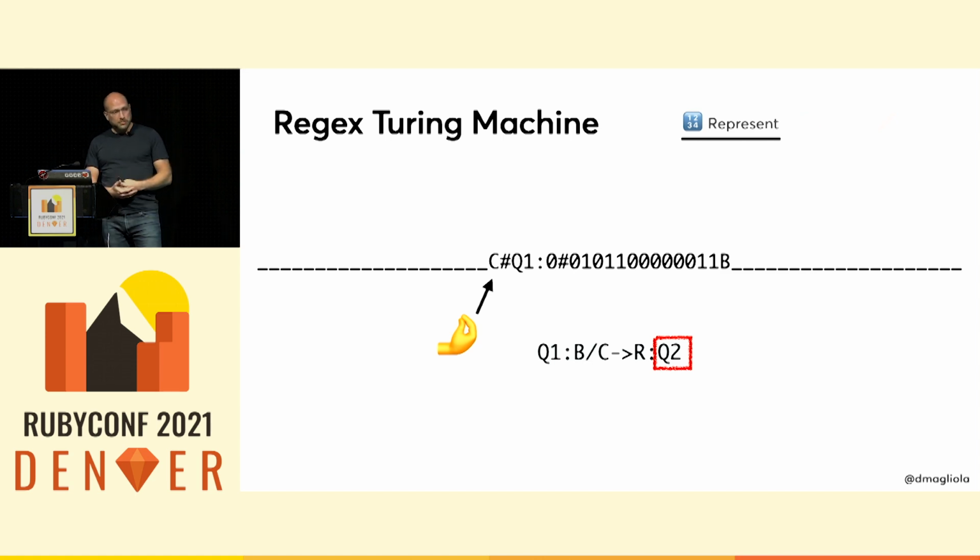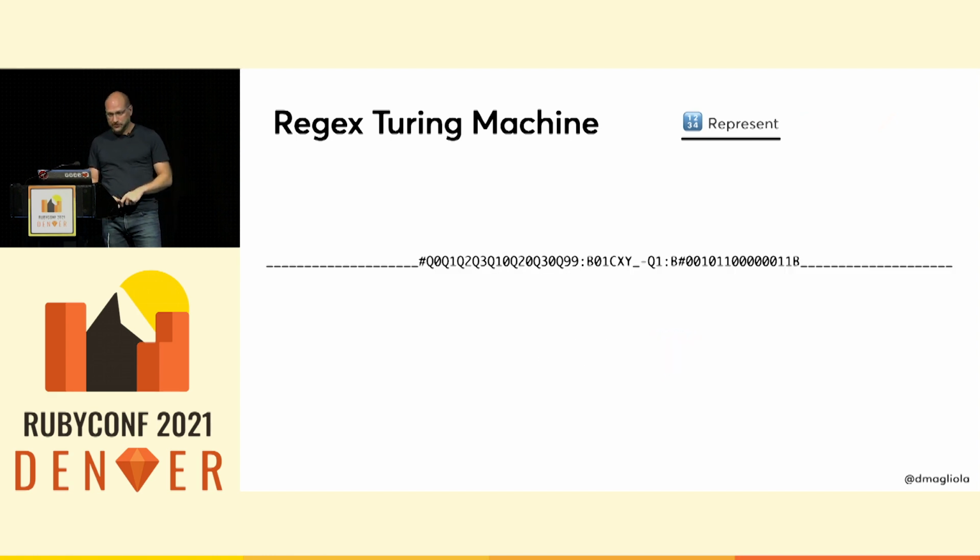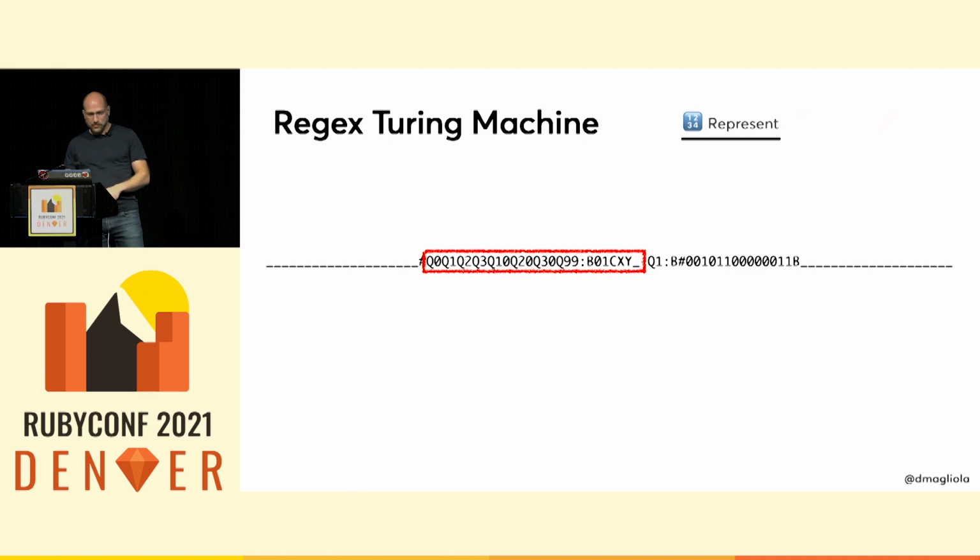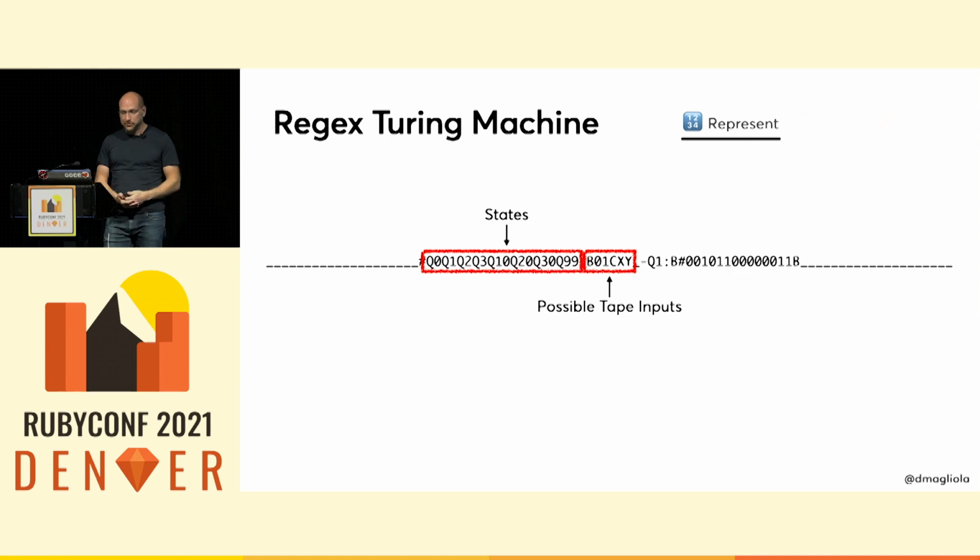Now, to get around this problem, what we're going to do is make the head a lot bigger than this, like you see here. Now here we're still keeping track of what state we're in and what in the tape is reading. The head is reading just like before, but we also have all this extra stuff. This is all the names for all the states that this machine can have, and also all the different input characters that you can find and write in the tape. Now if you remember, this particular machine can have 8 different states and process 6 valid input characters. That's there. If we had more states or other characters, we just put all of that in there.